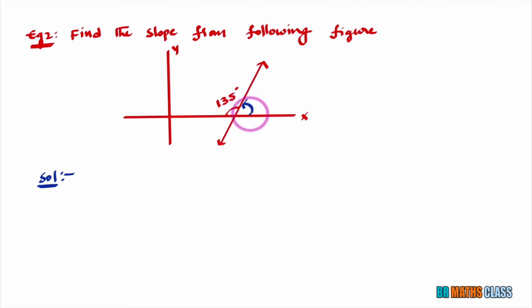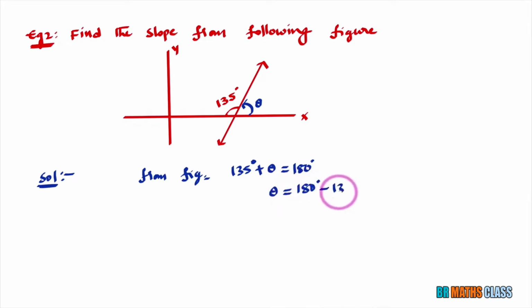This angle is inclination. As we know, this full angle, please observe here, this full angle is 180 degrees. If I take this as theta, what I know? From figure, I know that 135 degrees plus theta equal to 180 degrees. I want inclination theta. What is theta? Theta is 180 degrees minus 135 degrees. 180 degrees minus 135 degrees is 45 degrees. So what you got here? You got inclination. Inclination is what? 45 degrees.